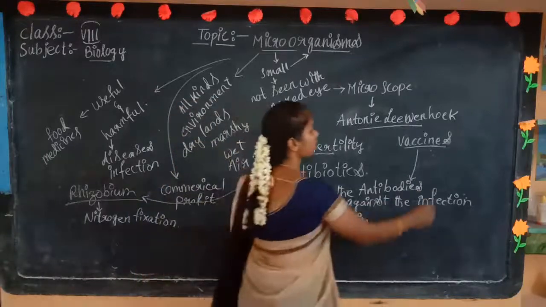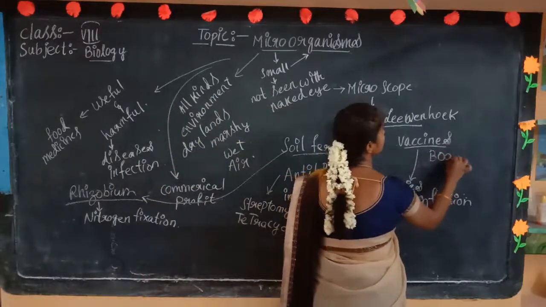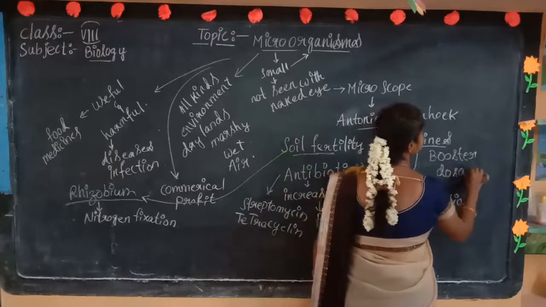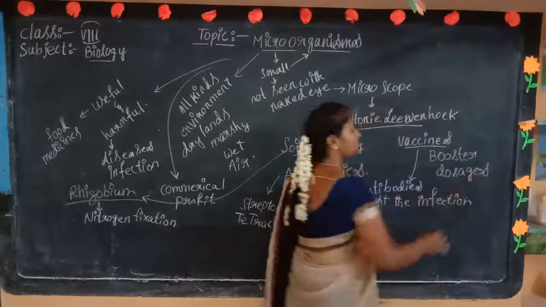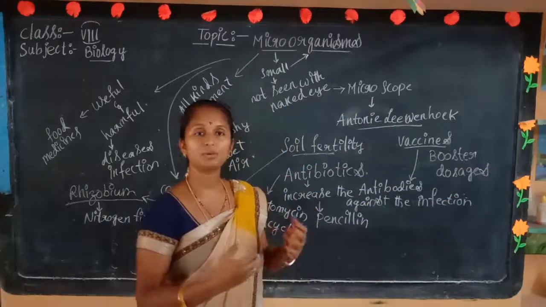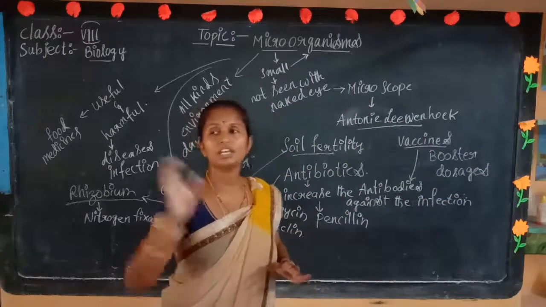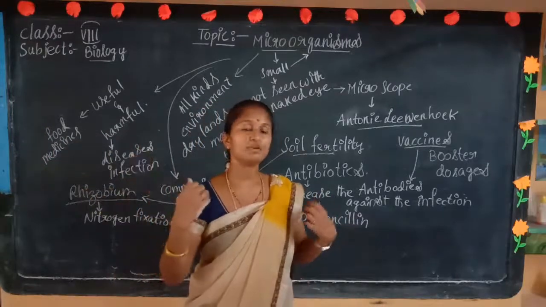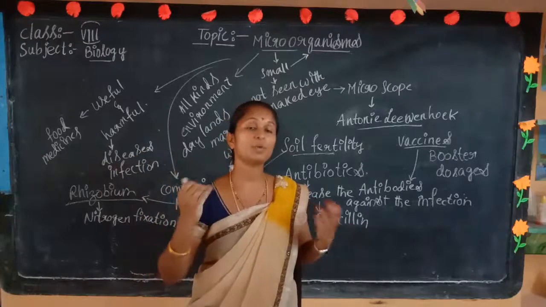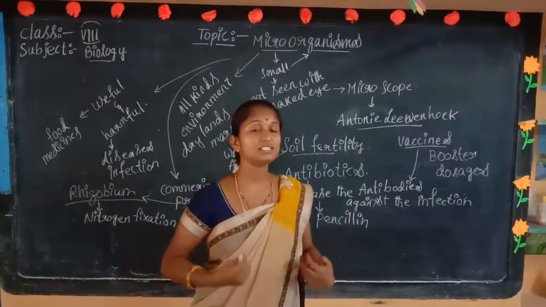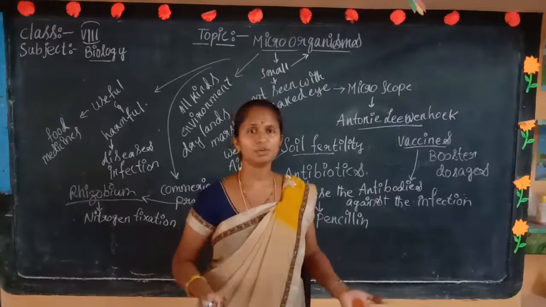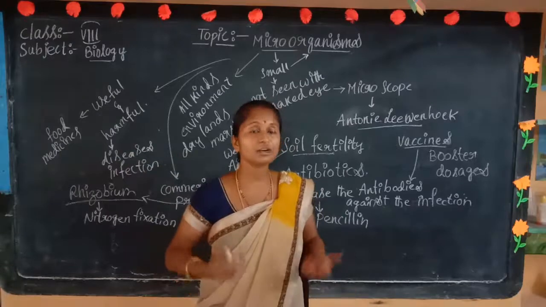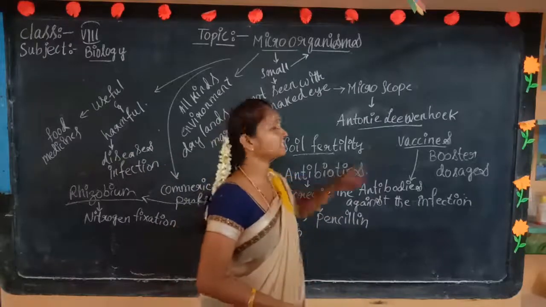But these vaccines are used as a booster dosage. With a booster dosage, the vaccine enters the body, and the antibodies are produced and set in our body. If a polio infection surrounds us now, since I took the vaccine before, I can control the polio. Why? The antibodies were already present in my body. If I didn't take any polio vaccine, the polio virus will attack me and I will be infected. That's why the vaccines are helpful.